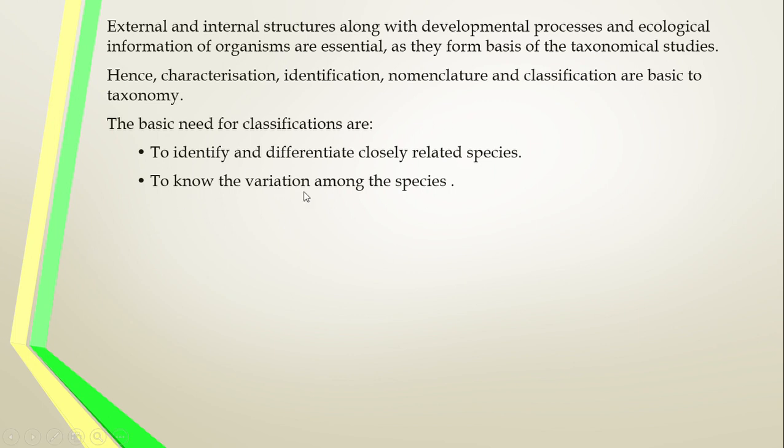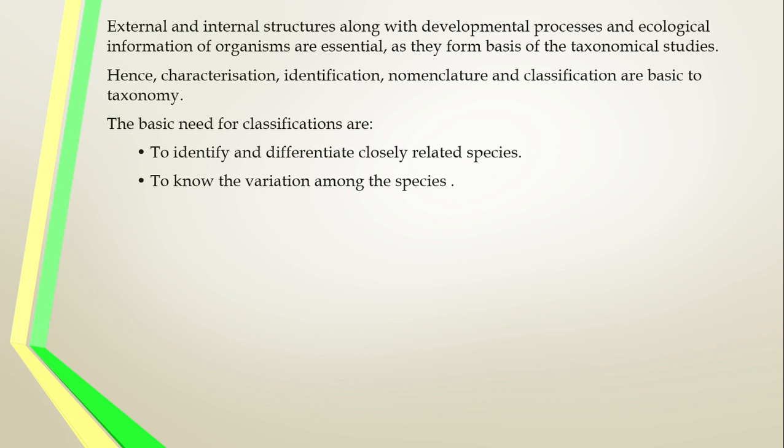And to know the variation among the species, second point. Variation means what? The difference. For example, take the fishes, frogs, reptiles, and even the mammals. Variation among the species: the tiger, the lion, the elephant, all of them are forest animals.